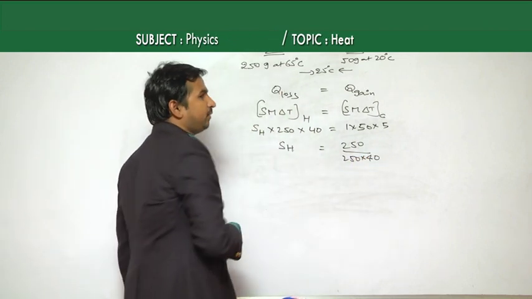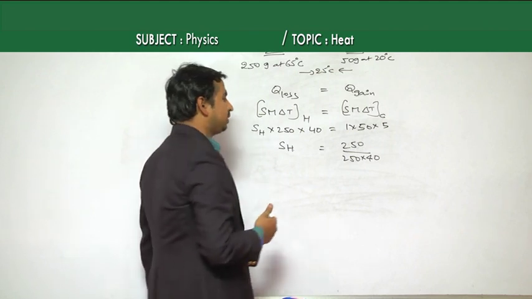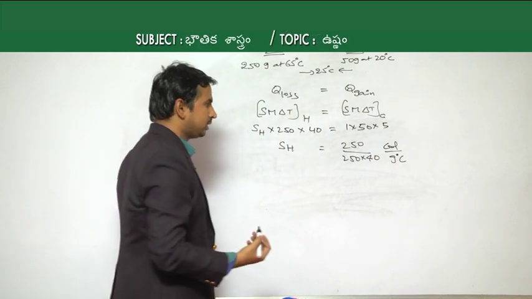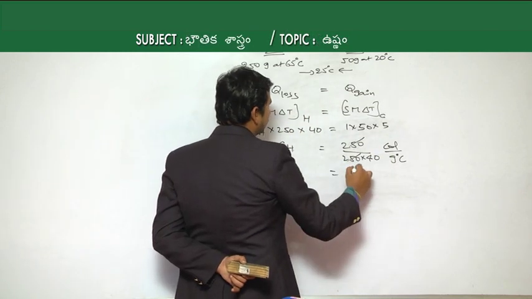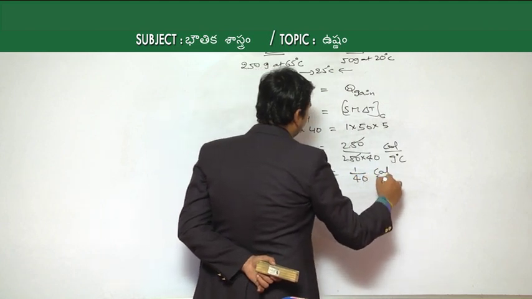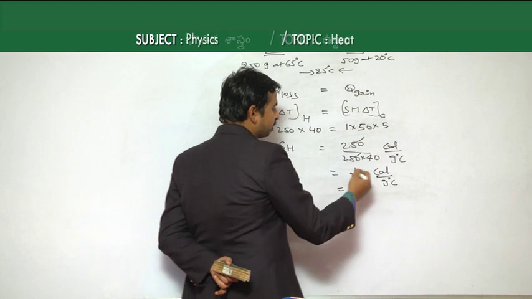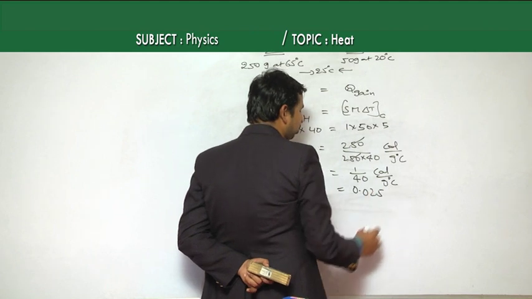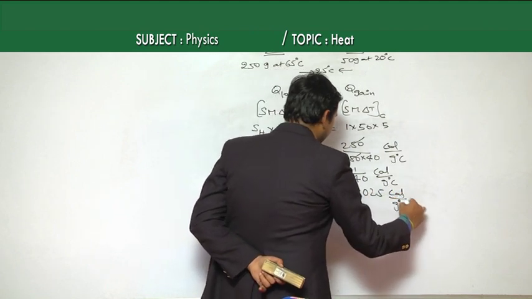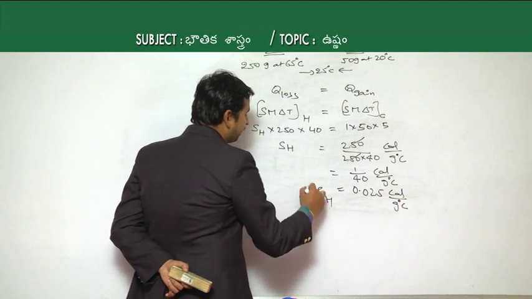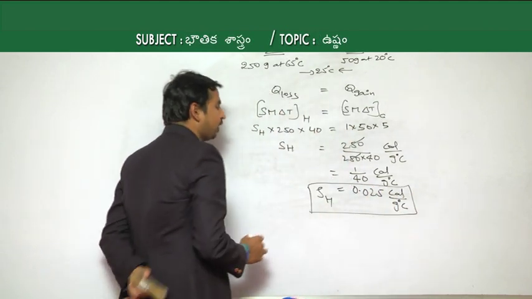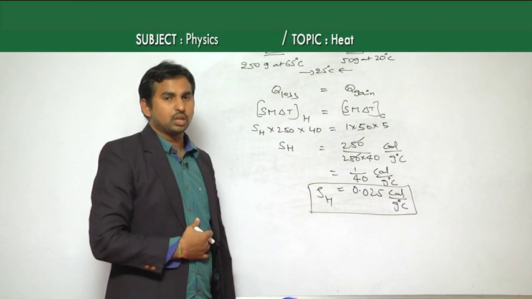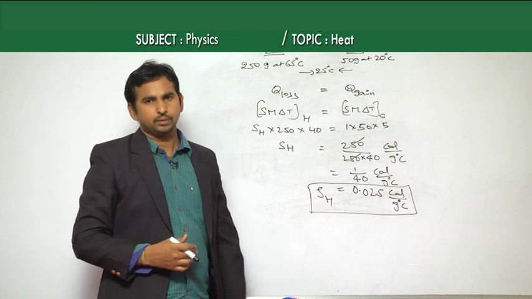Okay. As we take the specific heat capacity of water in units of calorie per gram degree Celsius, the same units we can take for the solid also. So, calorie per gram degree Celsius. Then the 250 gets cancelled, and we get 1 by 40 calorie per gram degree Celsius. As 1 by 4 is 0.25 and there is one more 1 by 10, finally it becomes 0.025 calorie per gram degree Celsius. Therefore, the specific heat capacity of the given solid, which was raised to a temperature of 65 degrees Celsius, becomes 0.025 calorie per gram degree Celsius.